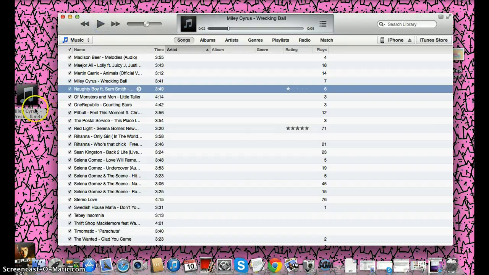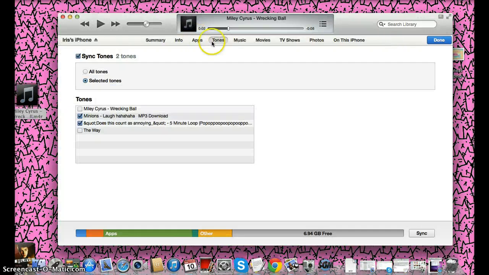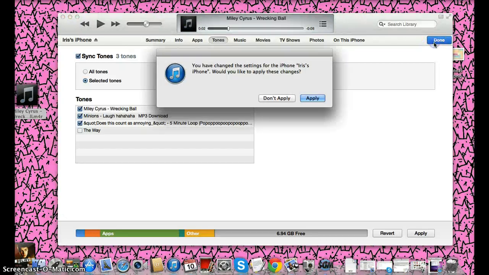Gosh, it's not working. Isn't that stupid? iPhone tones. Okay, sorry you had to hear me saying that, but I found it. For some reason it wasn't working, it just turns out that it takes some time to process.